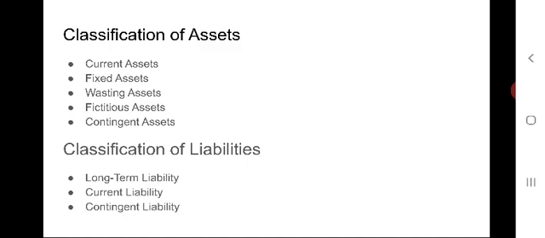Fourth type of assets are fictitious assets. These are those assets which do not have any concrete value. These are generally losses which are not written off. For example, preliminary expenses, issue expenses of shares and debentures, formation cost of a company, etc.